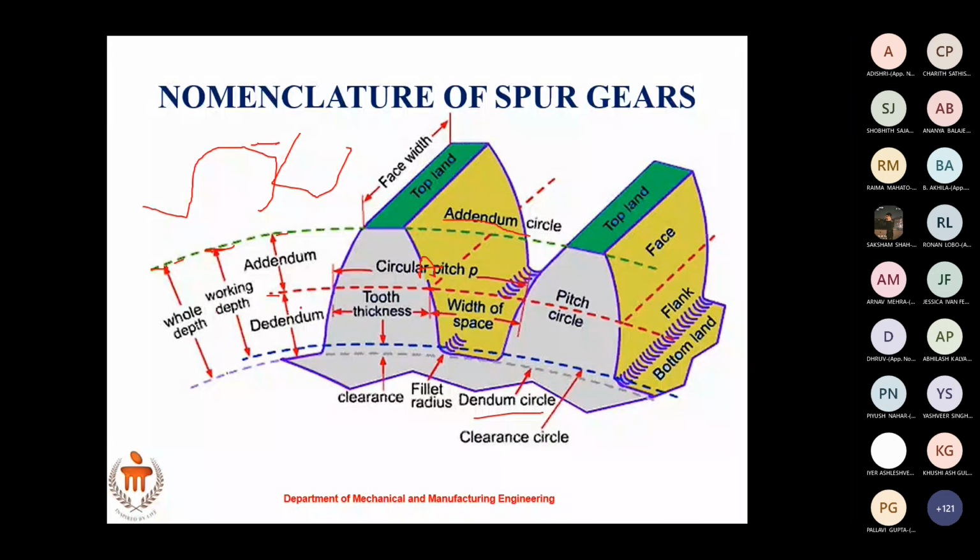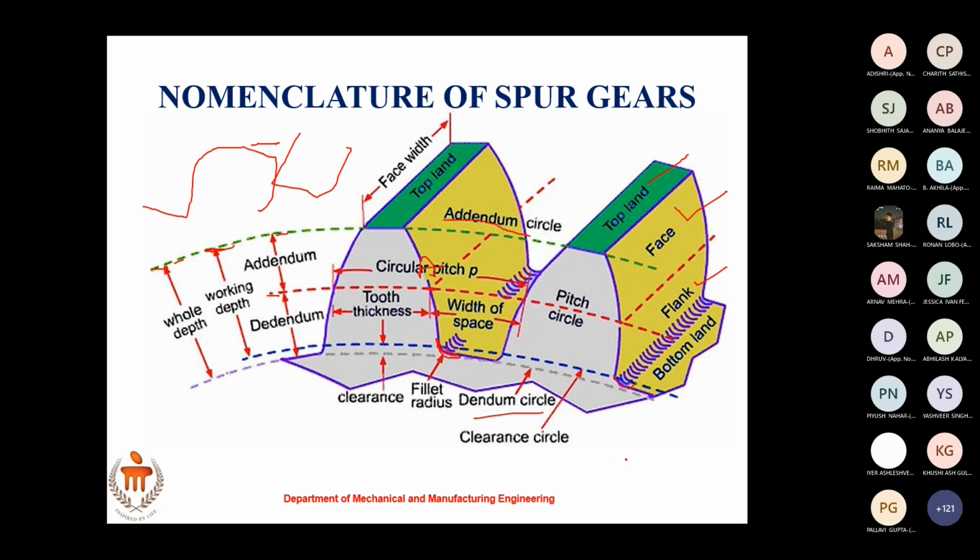Right? So that is the concept of pitch circle. Then you have fillet radius, for example, this radius. Here you have the fillet. This portion is called top line. This is called as face. This is called as flank. Different names.